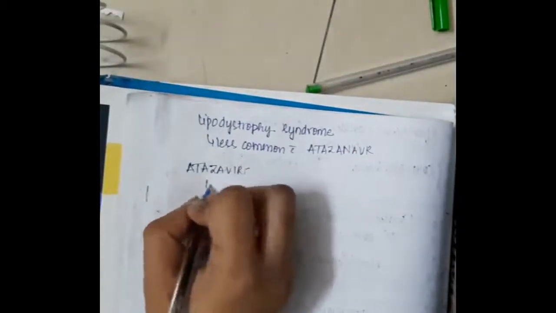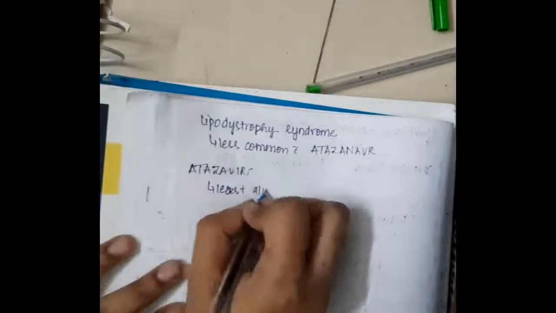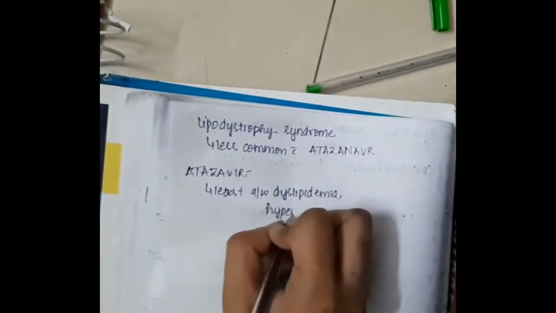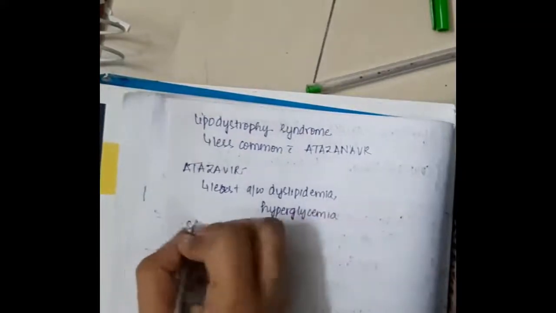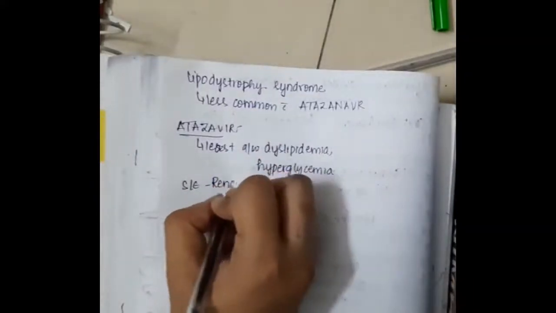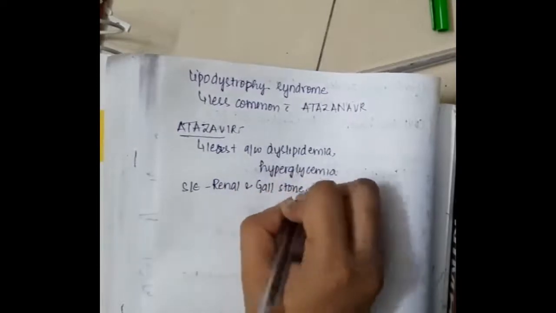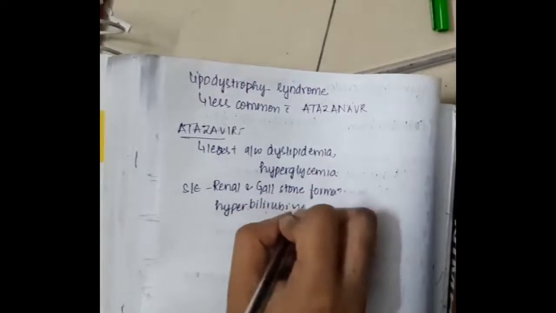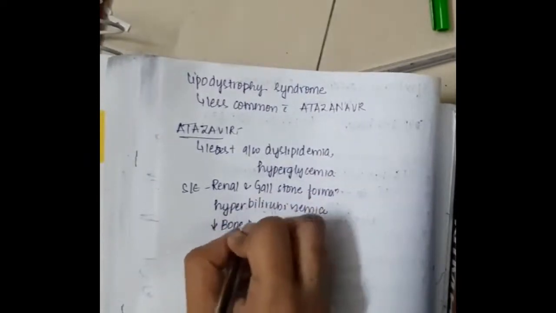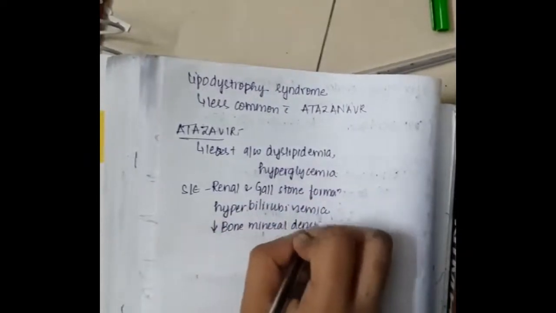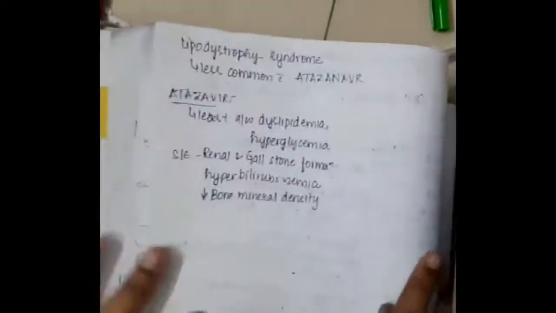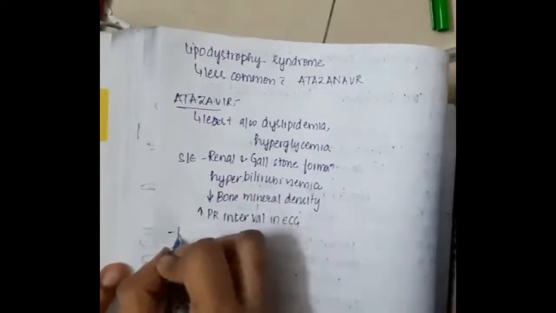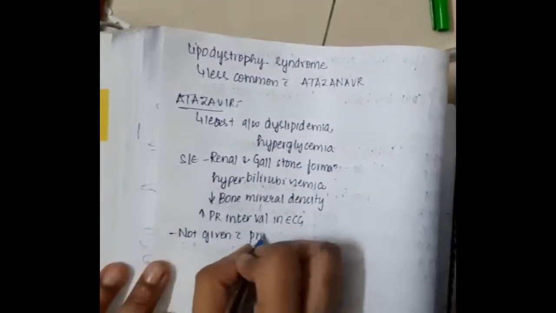Atazanavir is least associated with dyslipidemia or hyperglycemia. The main side effects of atazanavir include renal and gallstone formation, hyperbilirubinemia, decreased bone mineral density, and increased PR interval in ECG.